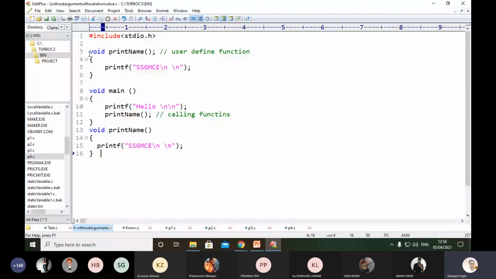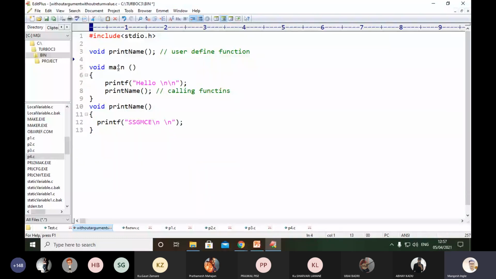Here is the extra program we have written. The main function will be executed, and then the printf statement will execute, and a hello message will be there. Then we are calling that particular function, and the function we have defined here.